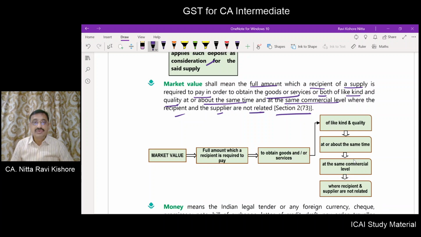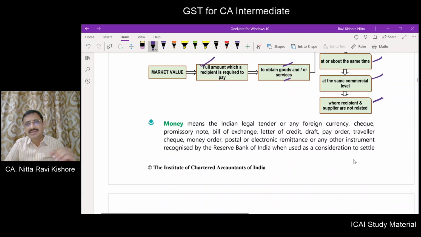Now we are going to the flowchart. Market value is the full amount which the recipient is required to pay to obtain the goods and or service or both, of like kind and quality, about the same time, at the same commercial level, where the recipient and supplier are not related parties.